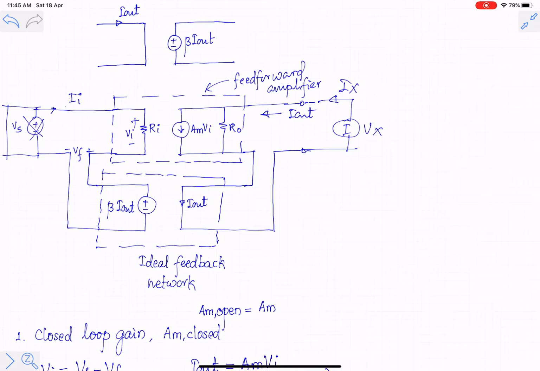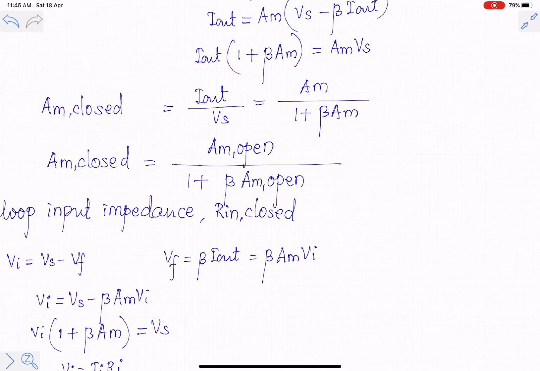But the output current is equal to Ix. The output current Ix will be the current flowing through RO plus Am into Vi.